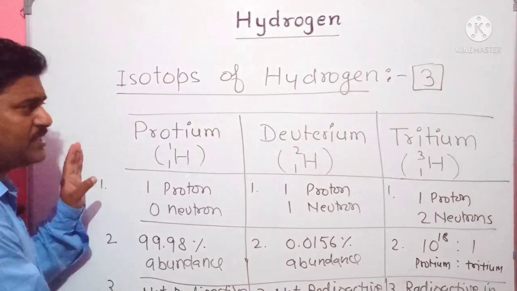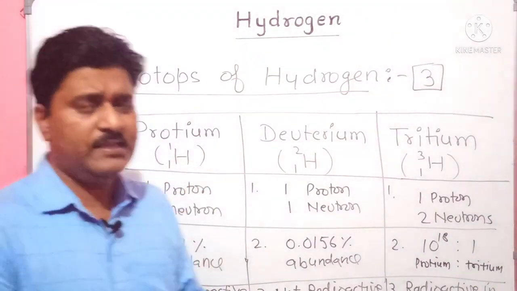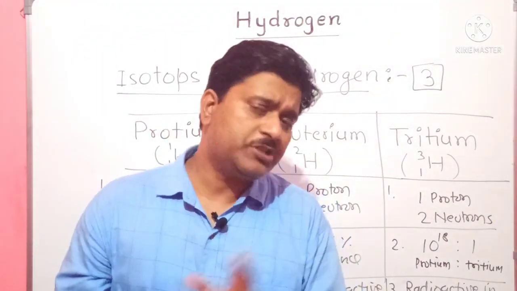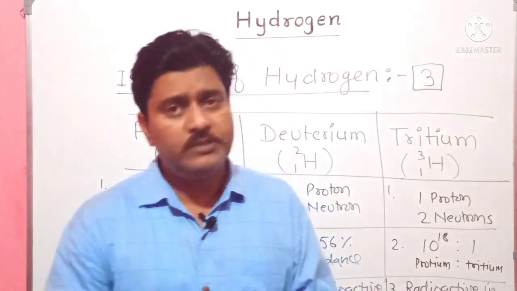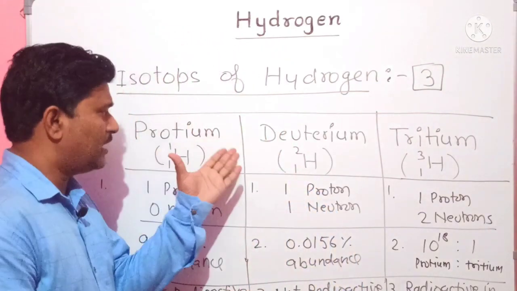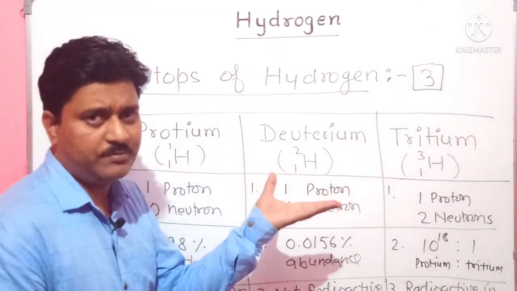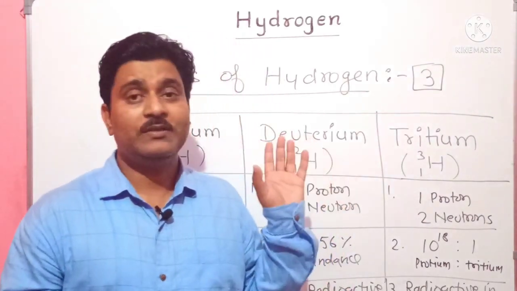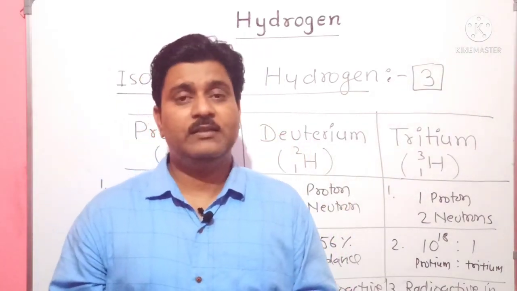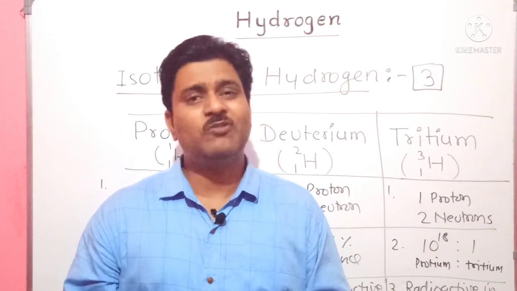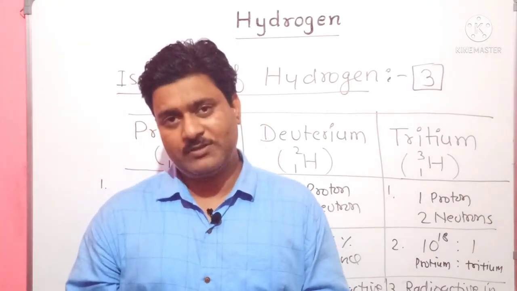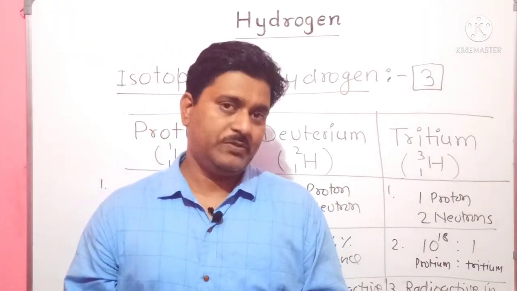So there are some basic differences by which we can say hydrogen has 3 isotopes which differ from each other. These isotopes are protium, deuterium and tritium. So that's it for today. I hope you got both the objectives of hydrogen today.